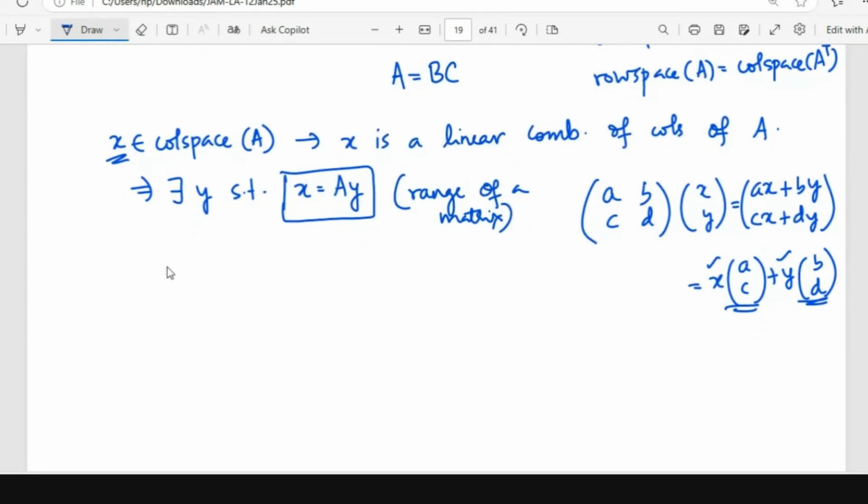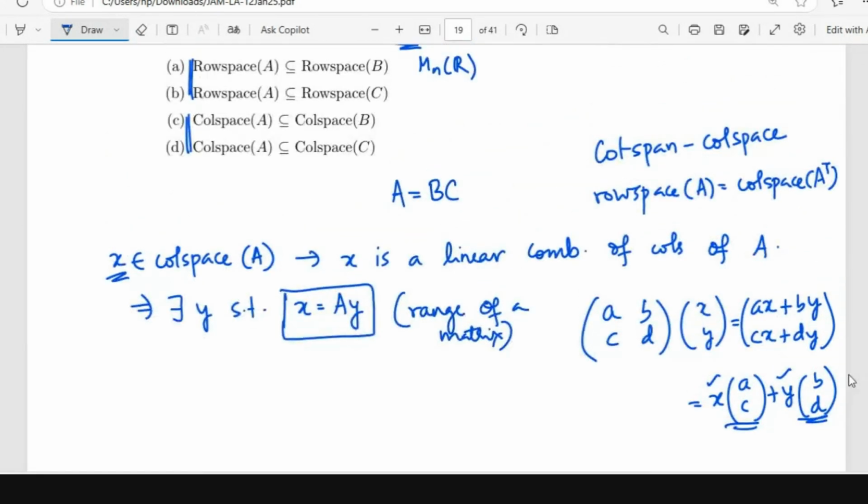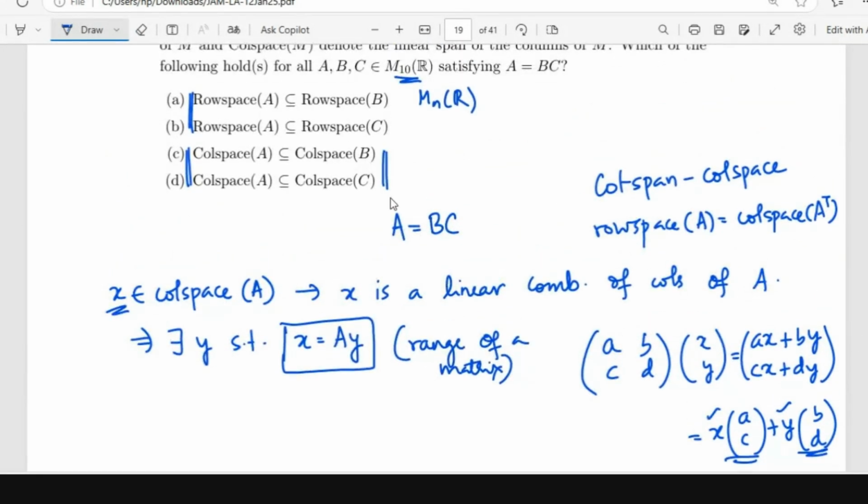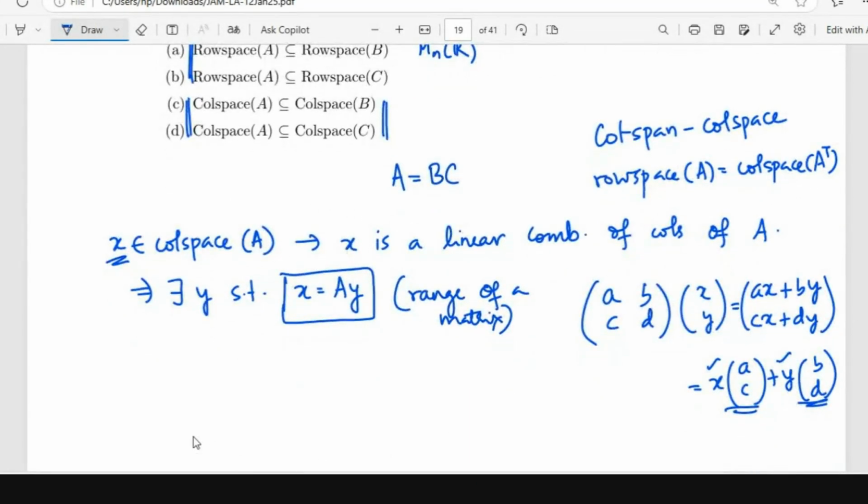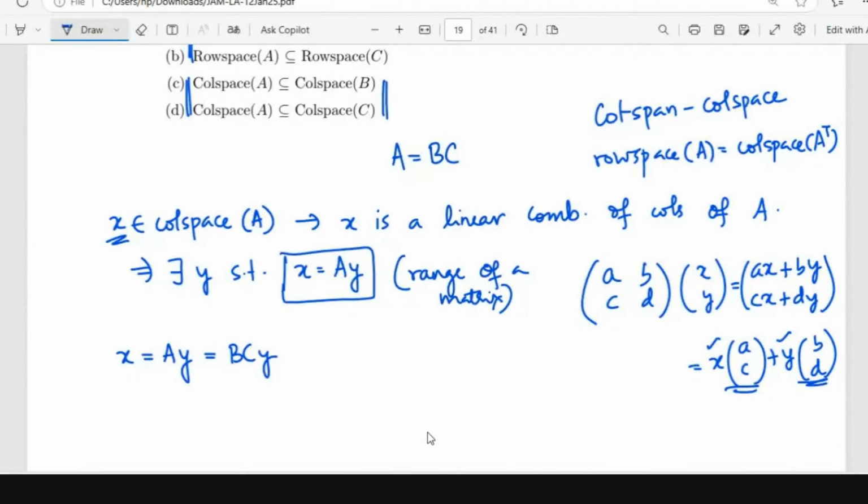Now what I want to check is, if X is in the column space of A, can I tell that X belongs to the column space of B, or of C? X is in the column space of A means X is equal to AY, but A is equal to BC, so X is BCY.